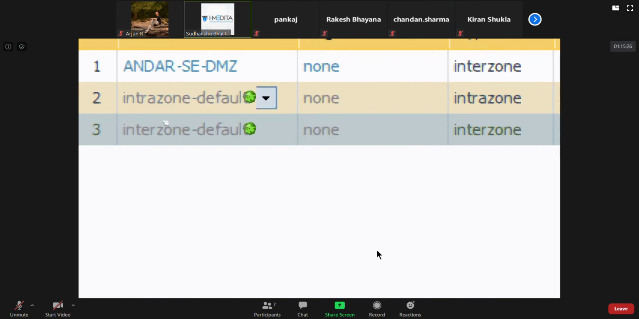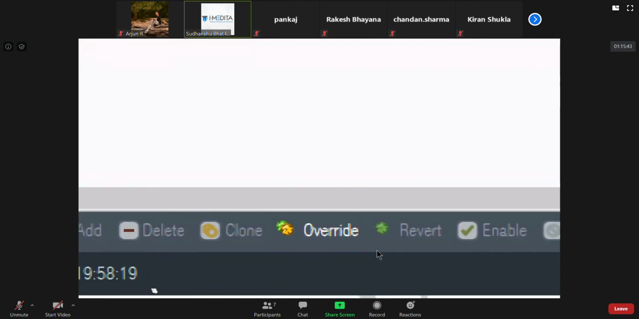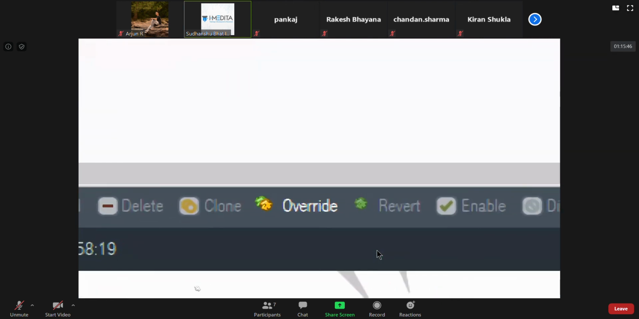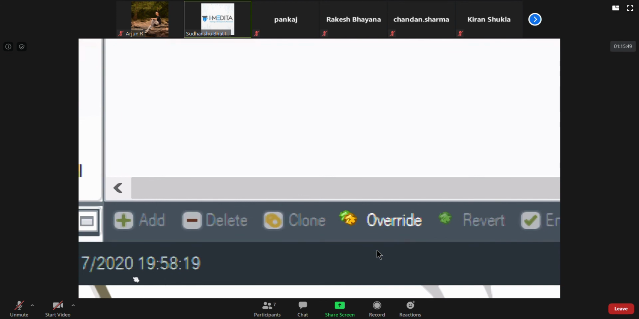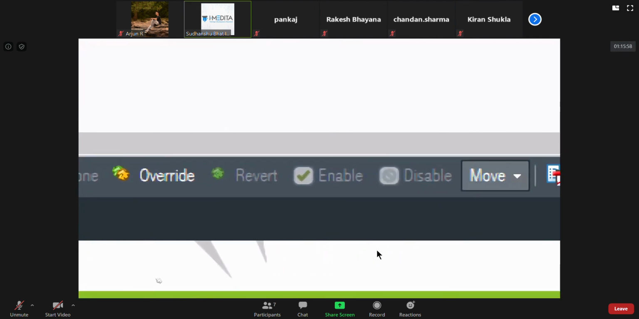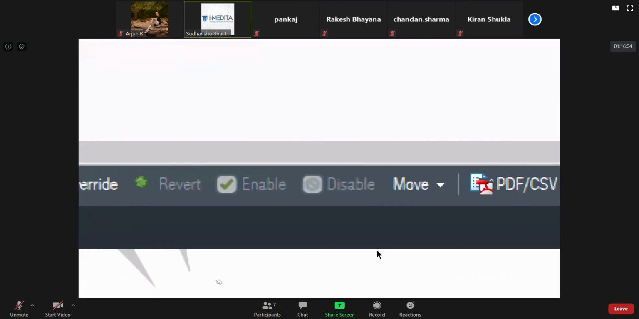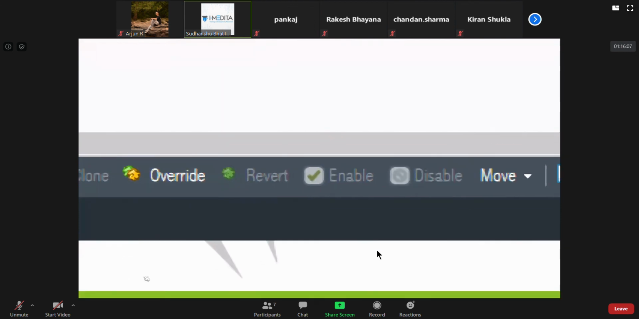Now, if you come down here, just focus and notice this thing, after I've done things. Currently, both of these rules are in their default state. If I go down here, you see, I cannot delete these rules. What option do I have? I have one of these rules selected, right? I don't have the option to disable them, enable them, or delete or add.